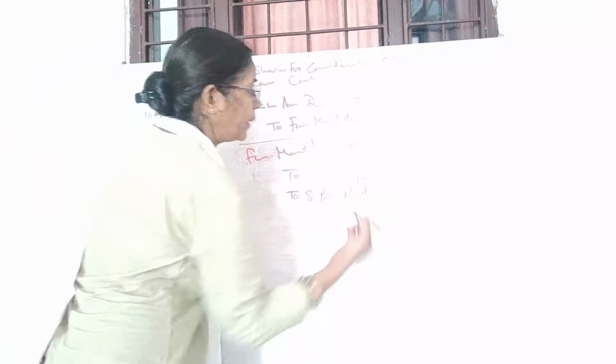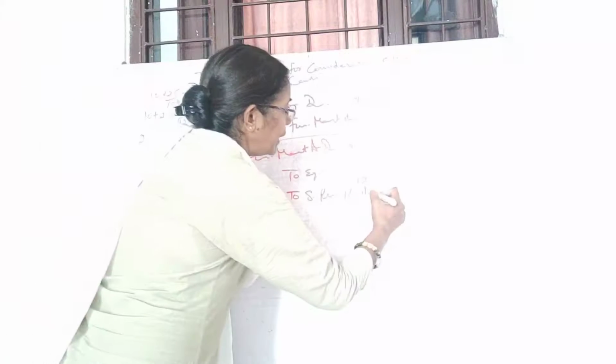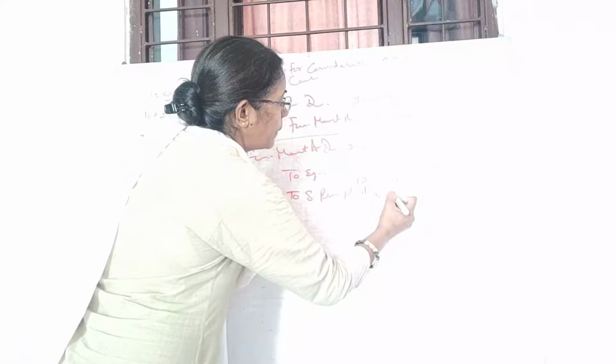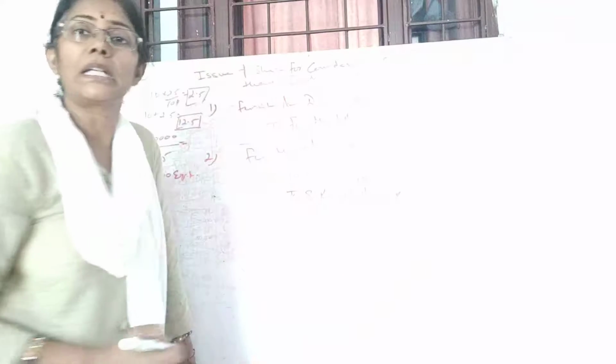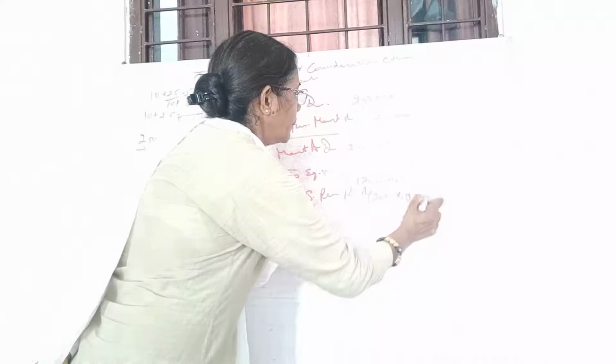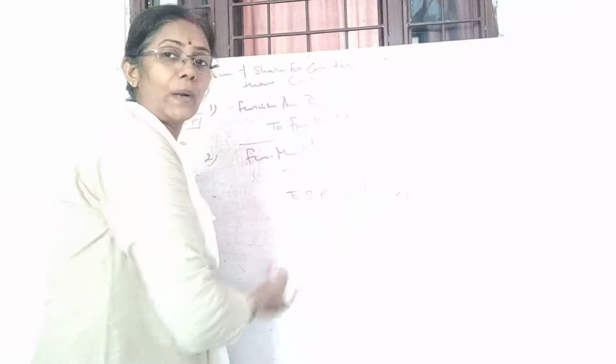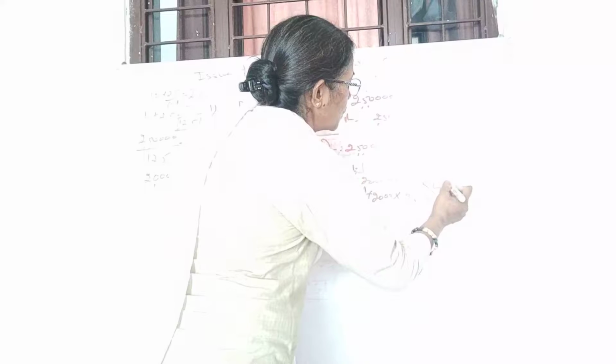Fine. So how many shares are you issuing? Sorry, 2,000 shares multiplied by the amount of premium, that is 2.5. So this is what, 2,000 into 2.5 comes to 5,000.